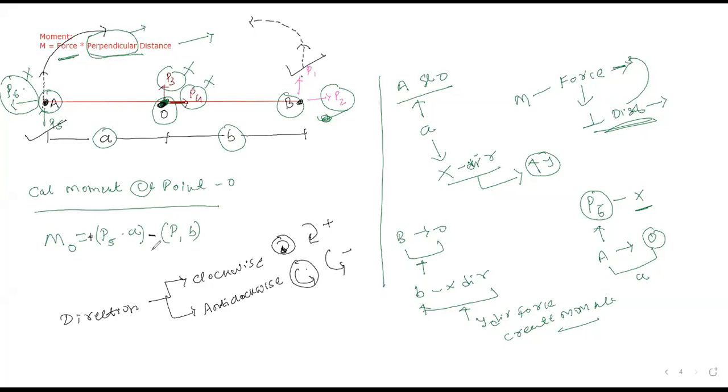Now the main question is that the regular students have no problem because they are learning this concept for the first time. But a question arises in the minds of the majority of students: why do both upper direction forces have a different moment? Yes or no? At diploma level we remembered that an upward force's moment is taken anti-clockwise and a downward force's moment is taken clockwise, something like that. Yes or no?